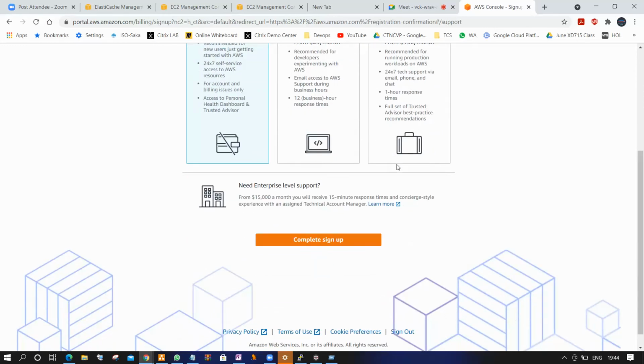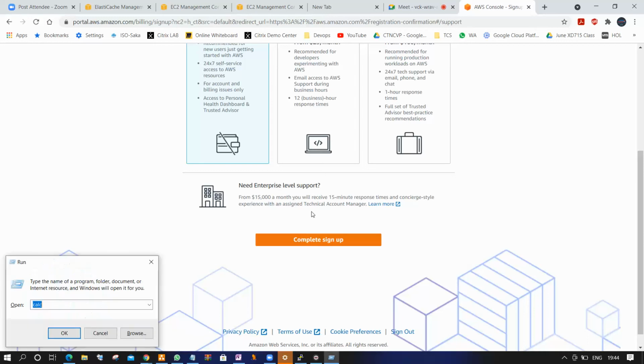One more plan is also there: enterprise level support. Per month you need to pay $15,000. You get a 15 minute response time, and they provide a dedicated technical account manager. You can directly contact them, create a ticket and start troubleshooting your issues. Only very high level companies pay $15,000 per month.